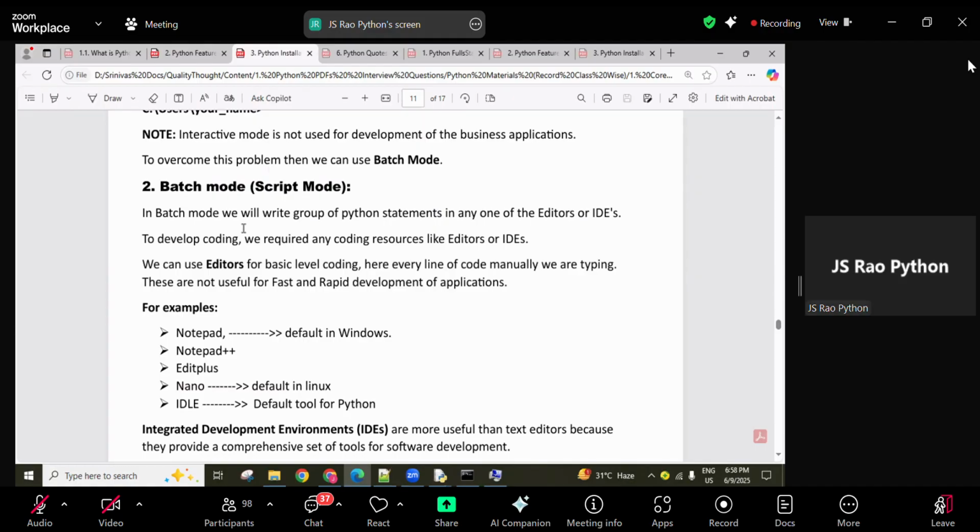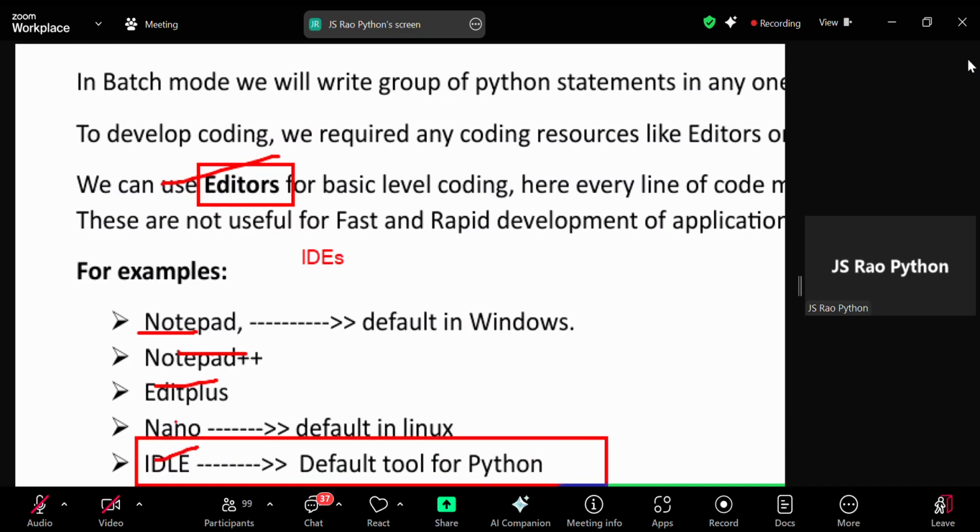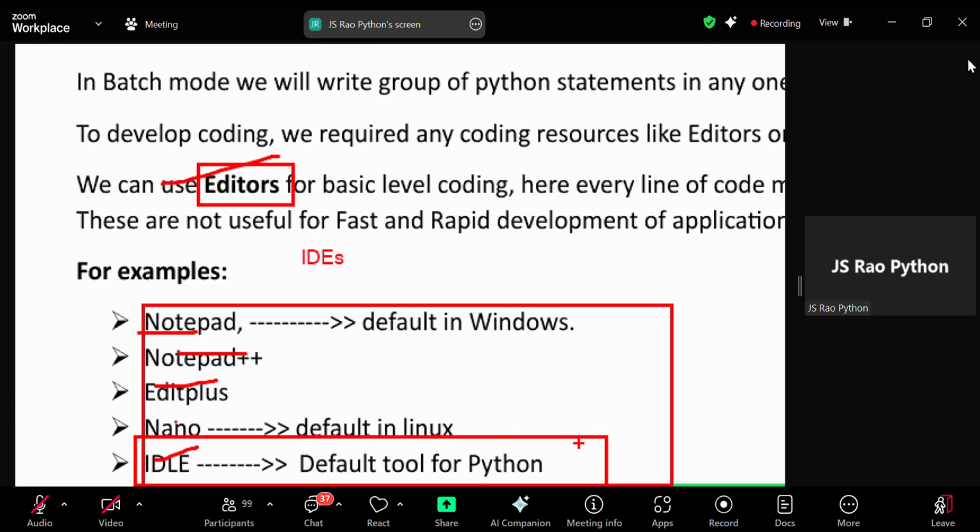For batch mode, guys, we can use editors and real-time IDEs. We have a number of editors and a number of IDEs. Editors means like Notepad, Notepad++, EditPlus, nano, which come along with the Python software. Whatever editor you want, you can use.